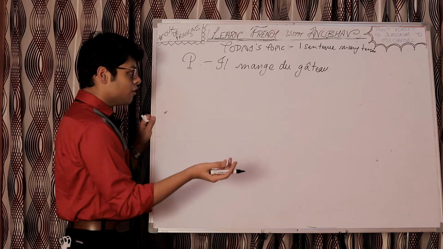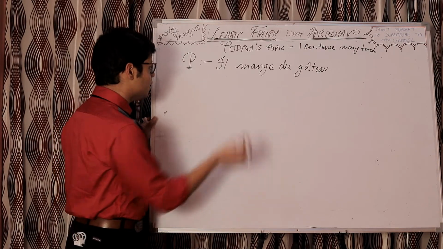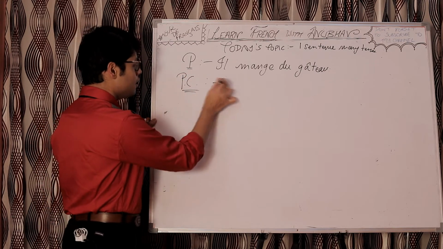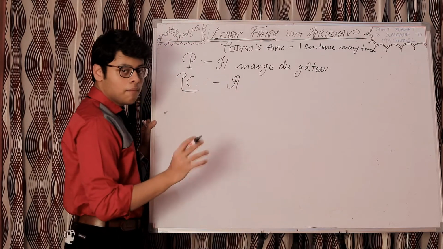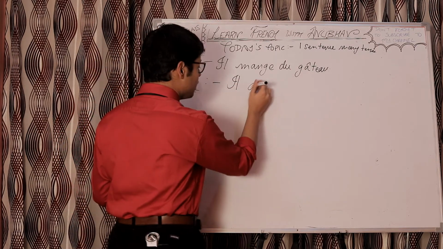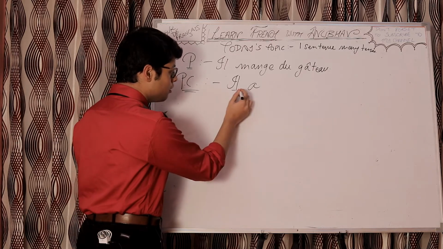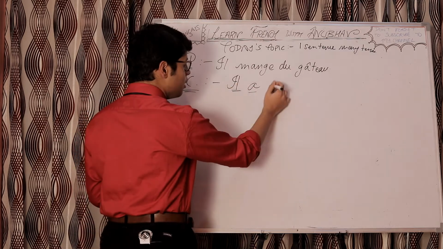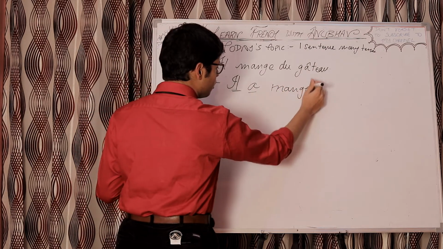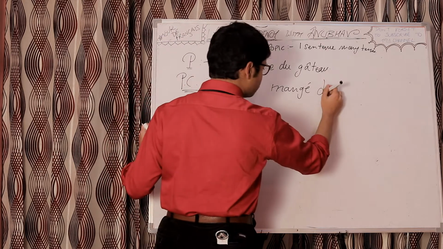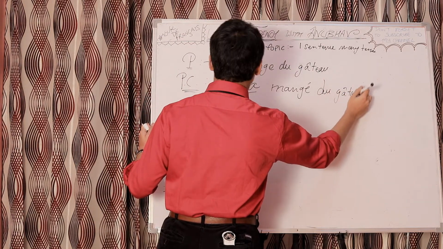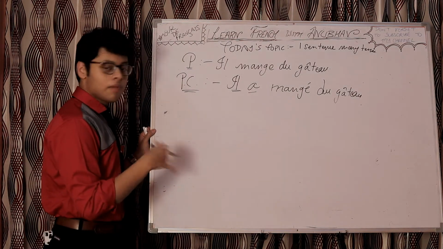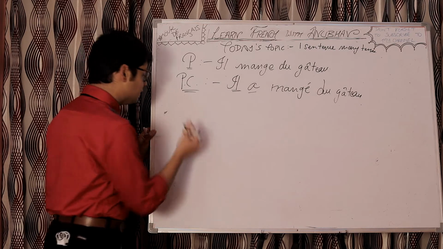P stands for present, the simple present tense: il mange du gâteau. Let's write PC. PC is what? Passé composé. For passé composé, we all know the rule, manger is with the verb avoir. We conjugate avoir in the present tense for il, third person singular, which is a: il a mangé, the past participle of the verb manger, du gâteau. Also, I may take up this topic in future also. So this is the part 1 video. I may take up different sentences to practice the tenses.